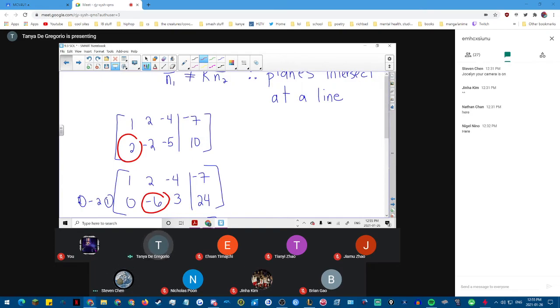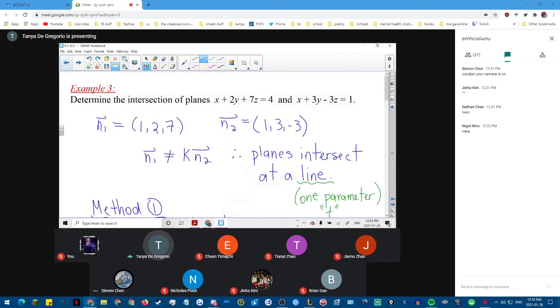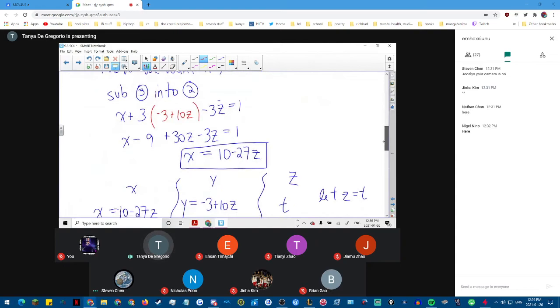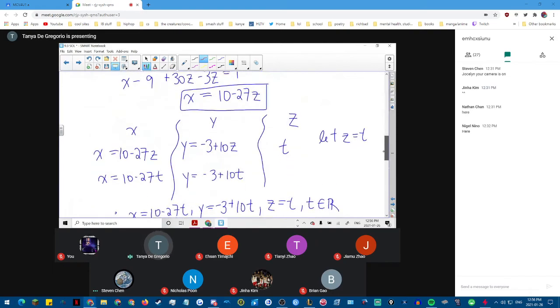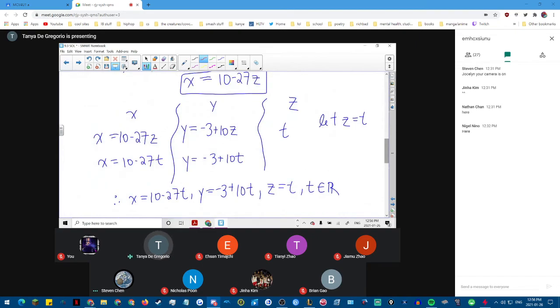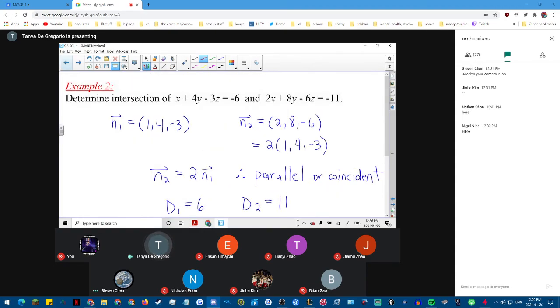When you're talking about whether two planes are parallel or not, when there's no solution, we now need two parameters, because the solution is not a line. Our solution is a plane. Where we had the two coincident planes, there was a solution.